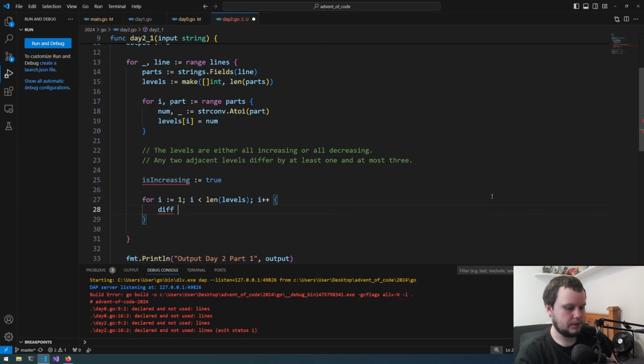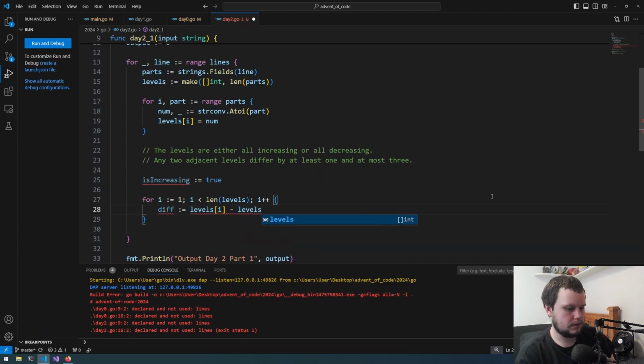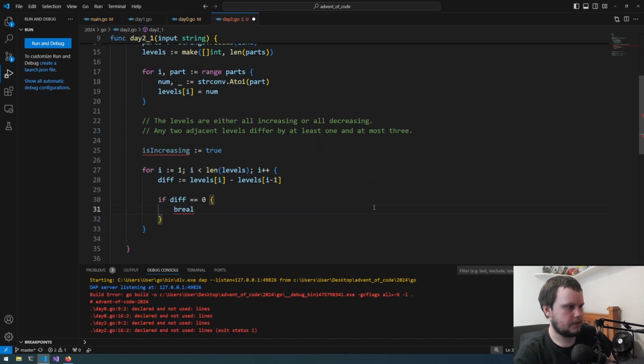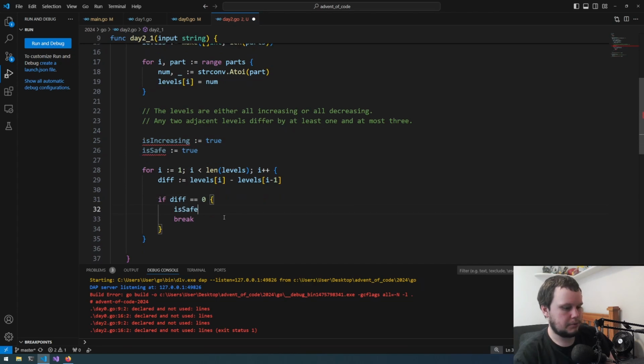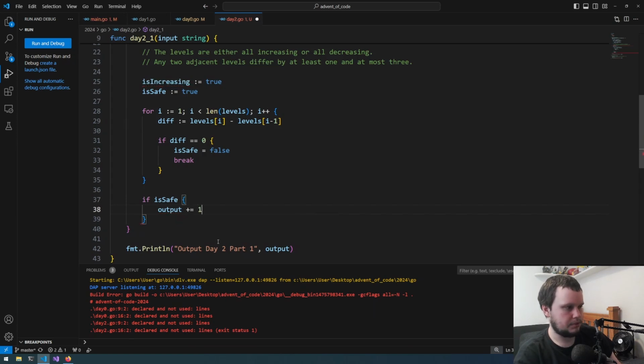So we'll create a variable here called difference or diff, and this will be levels[i] minus levels[i-1]. I set it as 1, so we'll go i minus 1. So we've got diff, and we will do if diff equals 0, break. That would exit from here. Actually, we'll do a variable here, isSafe, which will equal true. So isSafe will now equal false when we break. And we'll go to here, if isSafe, output plus equals 1. So if diff equals 0, break from that.